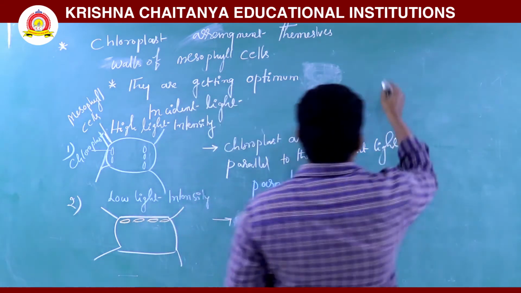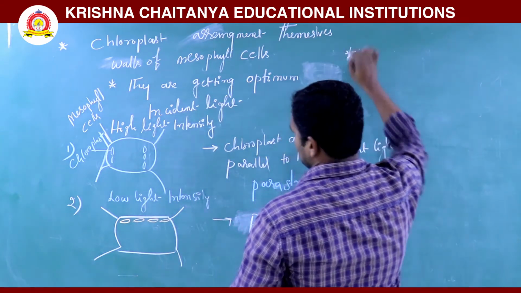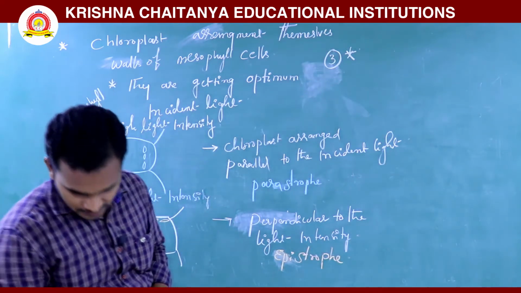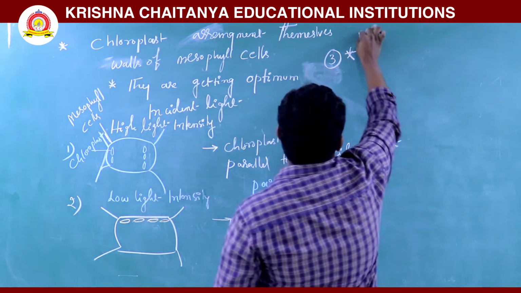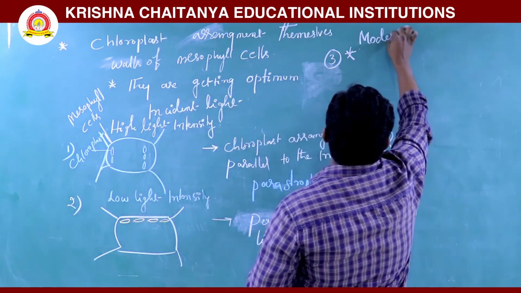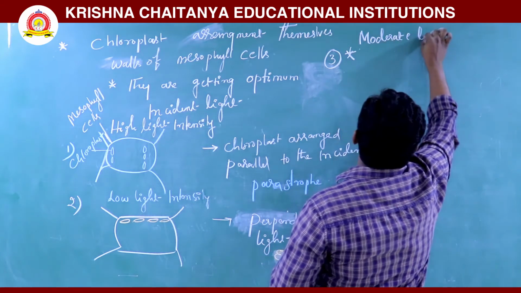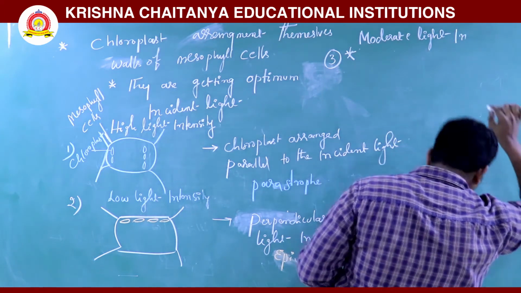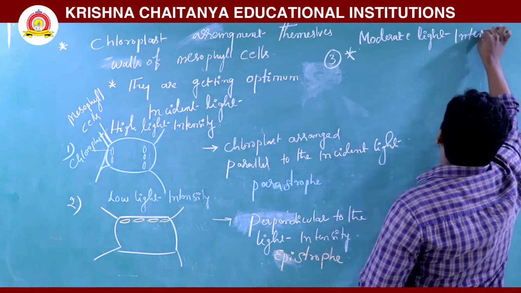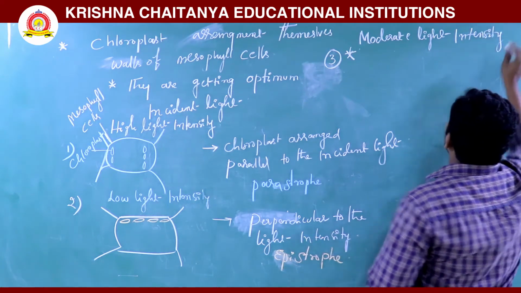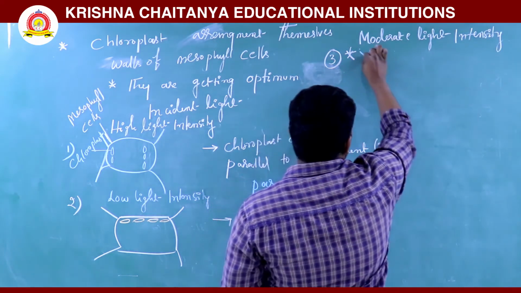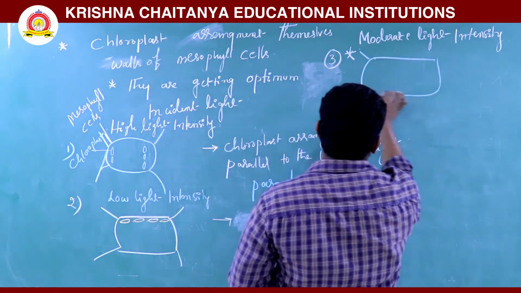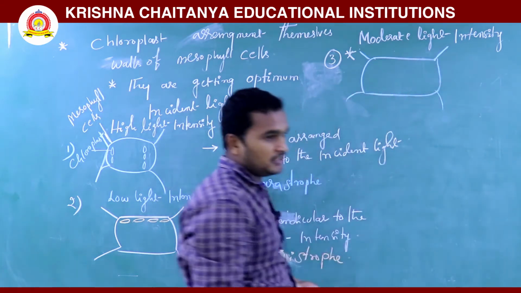See here, the third one is moderate light intensity in mesophyll cells. What happens in moderate light intensity?